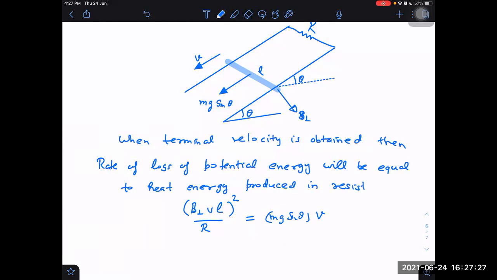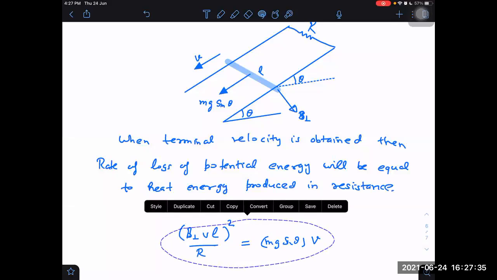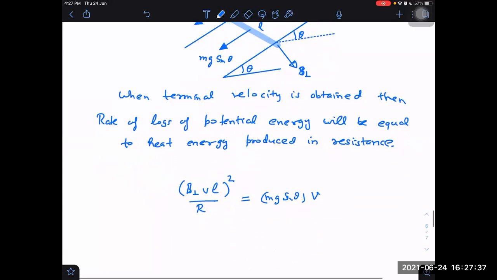It will not be equal to the change in kinetic energy. Why? Because it is terminal velocity. The meaning of terminal velocity itself is the final constant velocity.